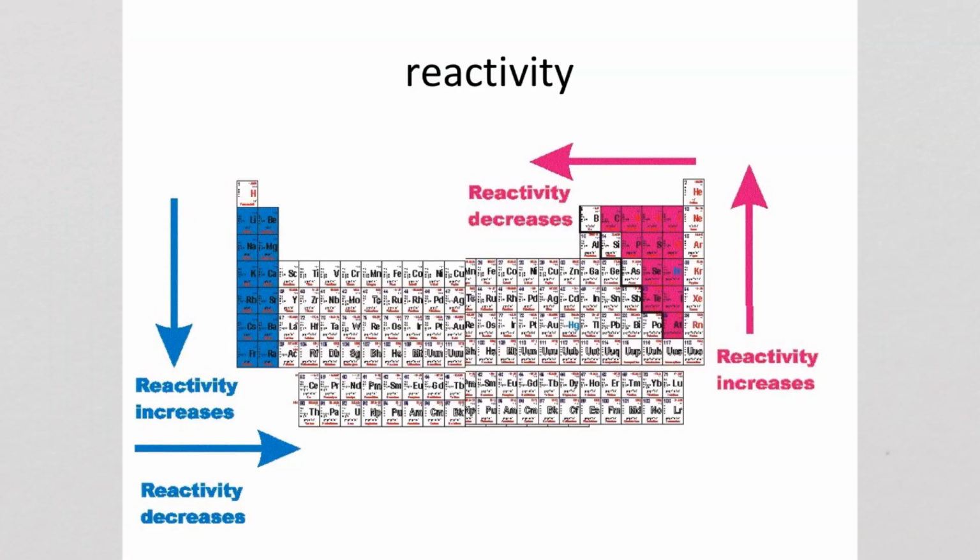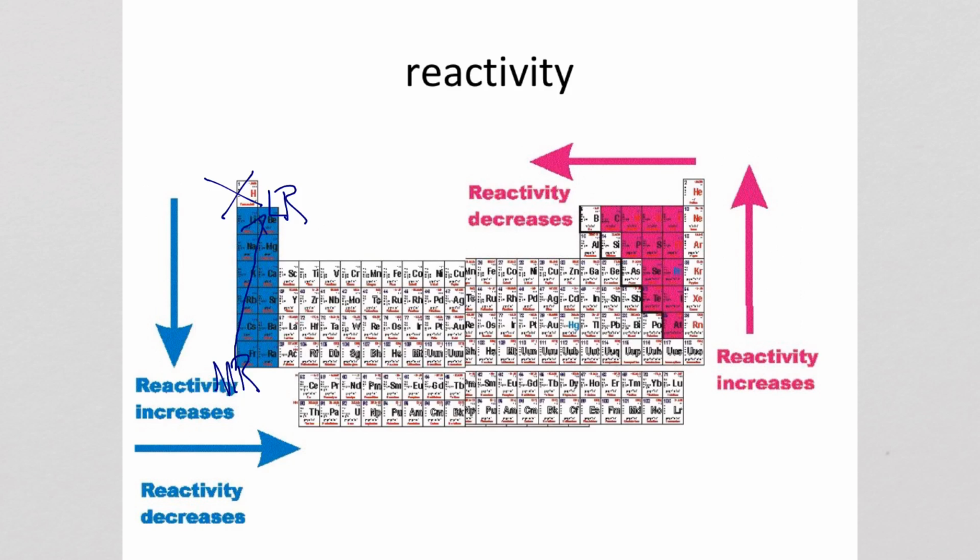And we come to our last trend, reactivity. Now, reactivity is going to split into 2 different categories. The idea that for metals, just really the S block, and again, you see we don't include hydrogen, reactivity increases going down, decreases across. You could also say this is the most reactive, francium, and beryllium is the least reactive of these. Because again, that would be the opposite. So you could say reactivity decreases in this direction.